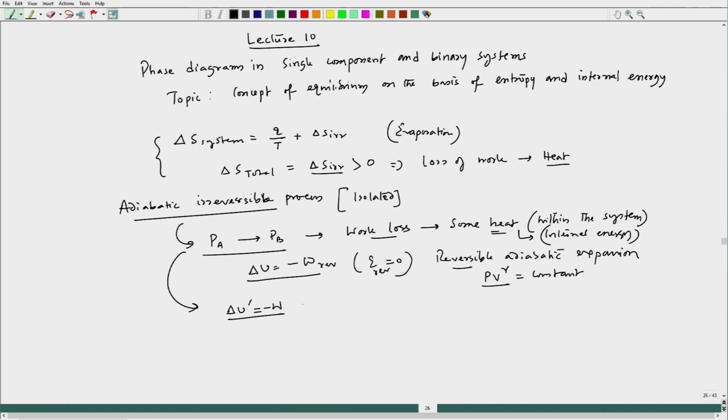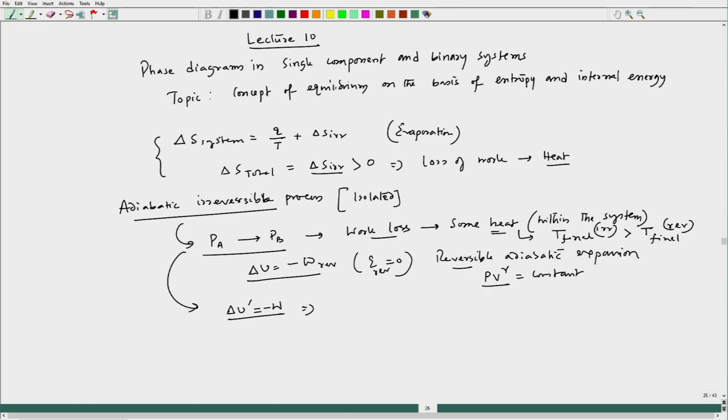So the final temperature for irreversible would be a little greater than the final temperature for reversible.